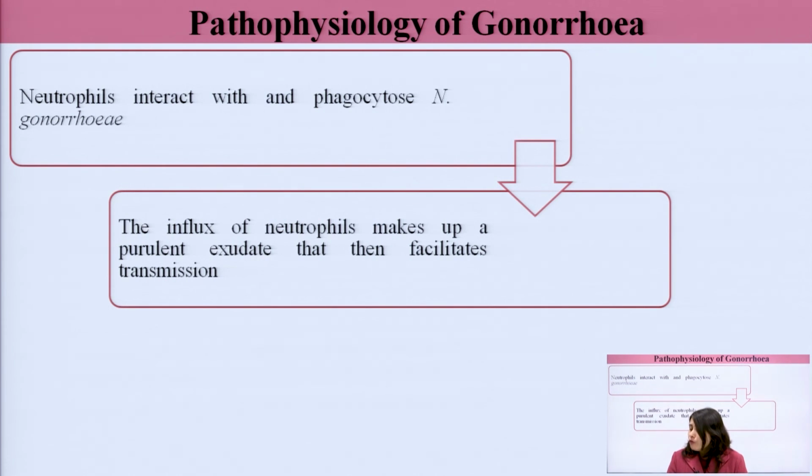The influx of neutrophils makes up a purulent exudate that then facilitates transmission. Because there are a lot of neutrophils in that vicinity, there is a discharge. I told you about the discharge. A lot of discharge is created that contains a large number of leukocytes, and these neutrophils are carrying what? They are carrying microorganisms engulfed inside them.